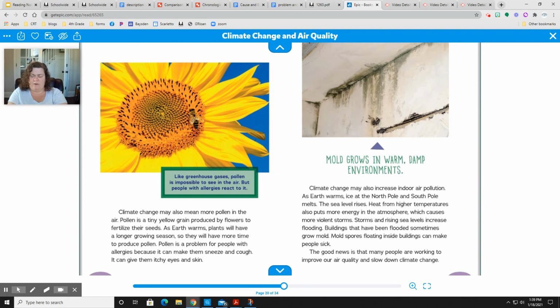Climate change may also increase indoor air pollution. As Earth warms, the ice at the North and South Pole melts. The sea level rises. Heat from higher temperatures also puts more energy in the atmosphere, which causes more violent storms. Storms and rising sea levels can increase flooding. Buildings that have been flooded sometimes grow mold. Mold spores floating inside buildings can make people sick. The good news is that many people are working to improve our air quality and slow down climate change.